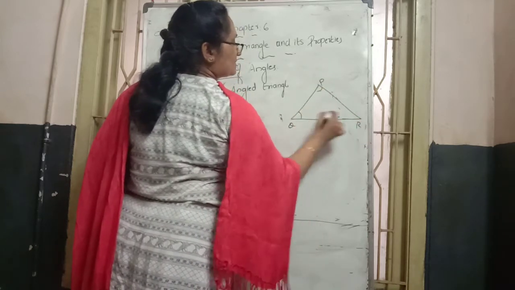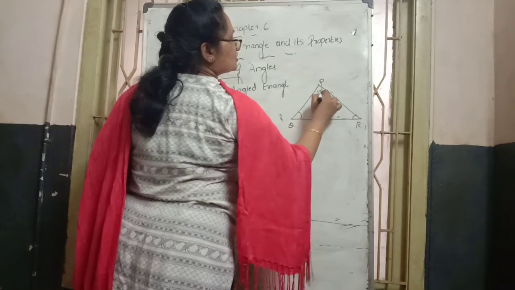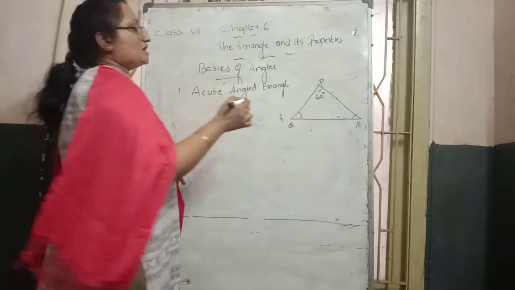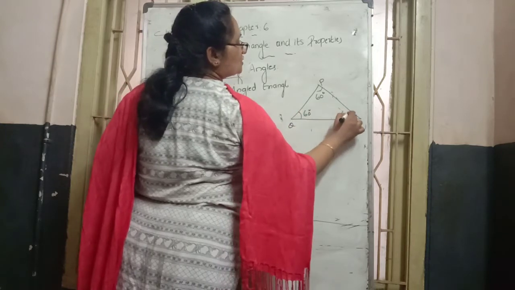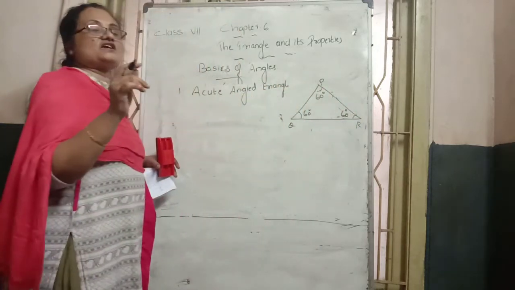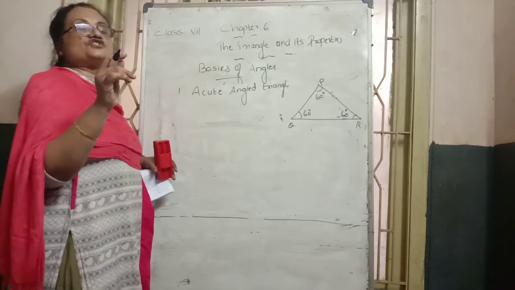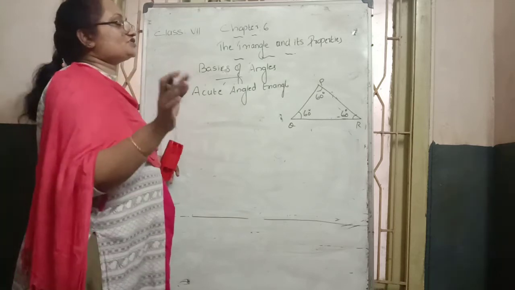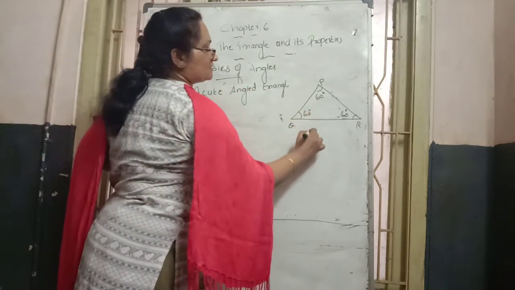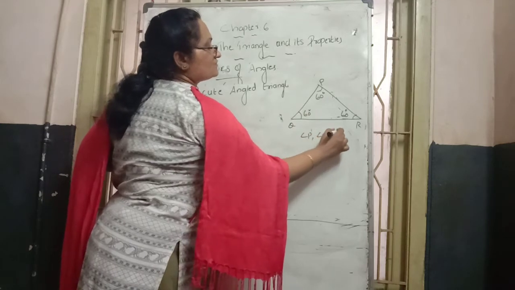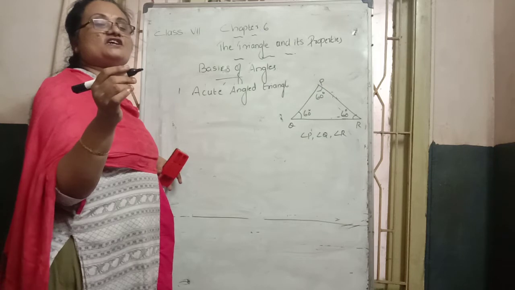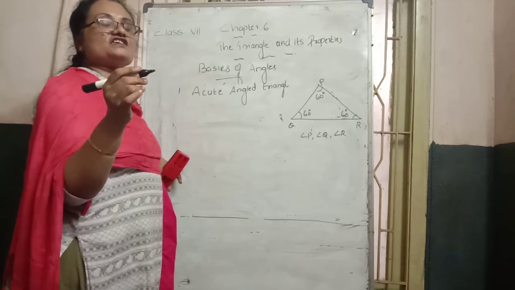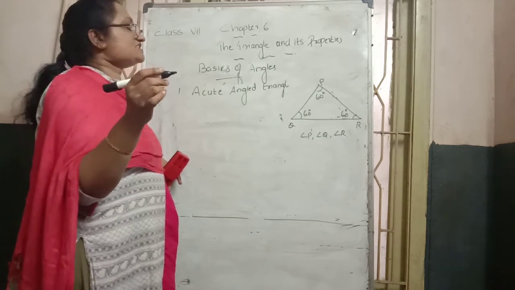Here the measurement is less than 90, it is 60 degrees, here 60 degrees, here 60. That means all three angles measure how many degrees? Only 60 each. How many angles are there? Angle P, angle Q and angle R. Three angles are there, and their measurements are less than 90 degrees. That's why we can say that it is acute.